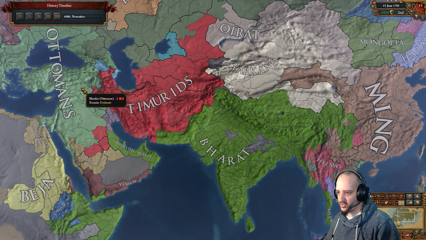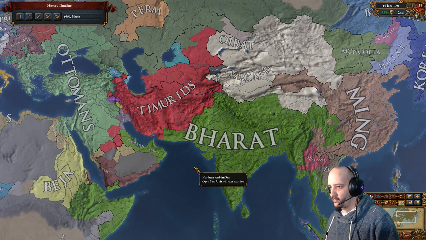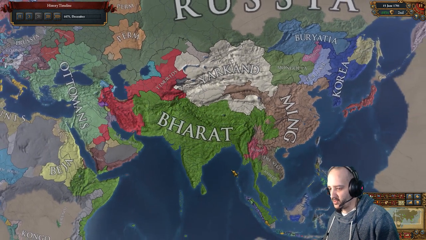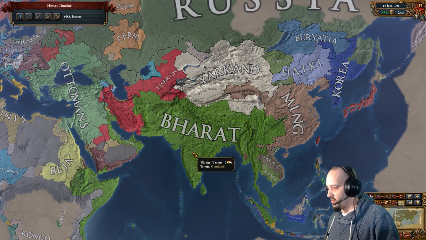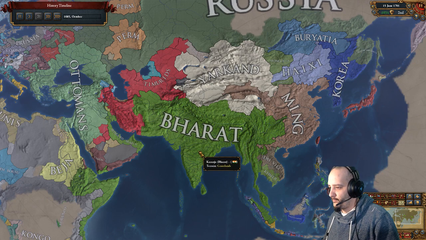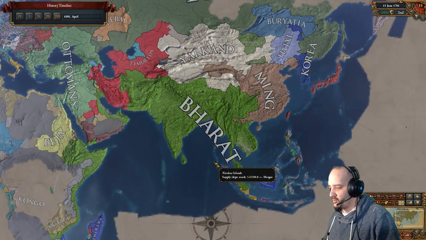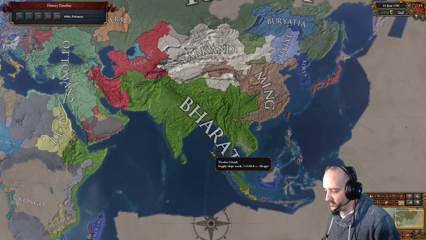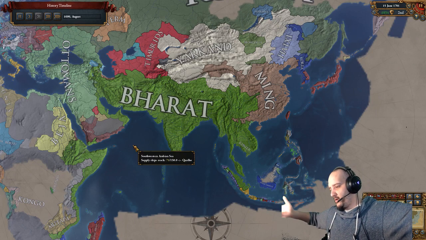Now we didn't finish that one because the Ottomans had these three provinces, which are Persian. In the end, I was more ready to drop the run and do something else rather than just fighting the Ottomans for a third province to finish a mission. That's the Khorasan mission. We finished Indochina eventually. No, actually we didn't, because the Ottomans had a province here that I did again. This is pretty much it. 1701 is when I finished the run.